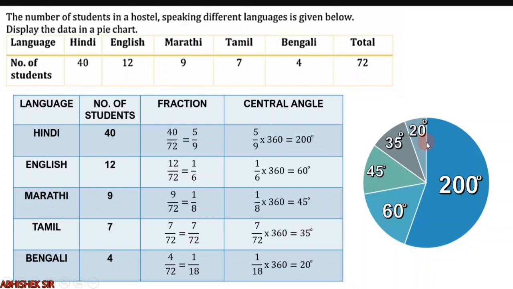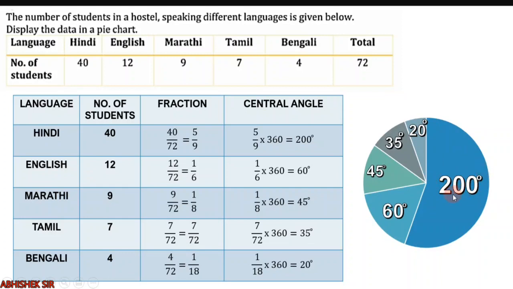I hope you remember this. You have to start with any radius. Suppose you are starting from here by using protector, you may start with 20 degree, or over here also you can start with 60 degree, then from here you draw 45 degree, from here you draw 35, from here you draw 20. What remaining is will be 200.